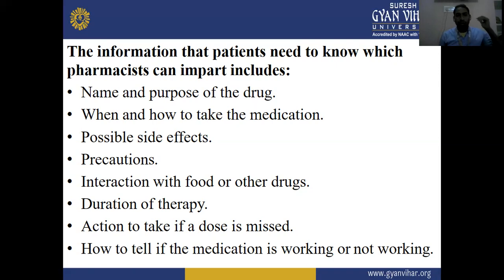This is the information the pharmacist provides to the patient: name and purpose of the drug, when and how to take the medicine, possible side effects, precautions, interactions with food or other drugs, duration of therapy, actions to take if a dose is missed, and how to tell if the medication is working or not working.